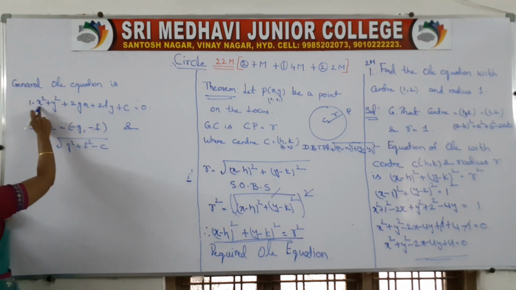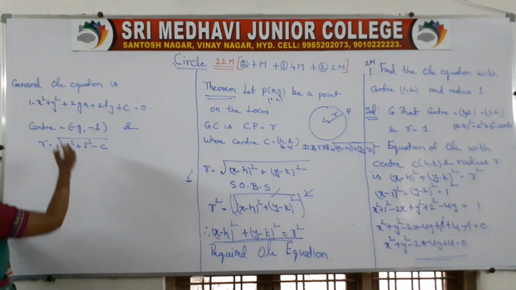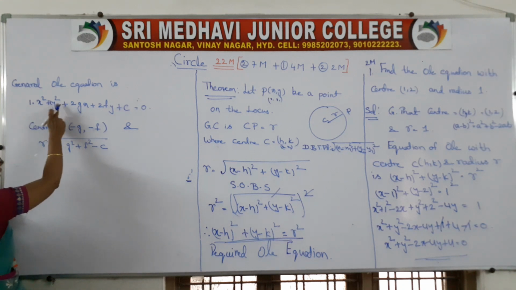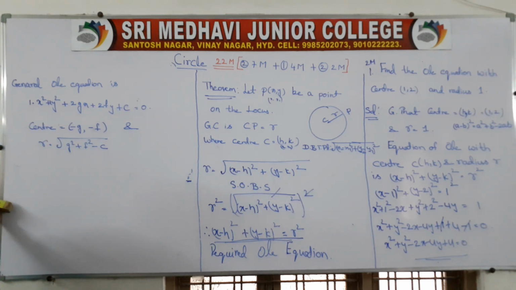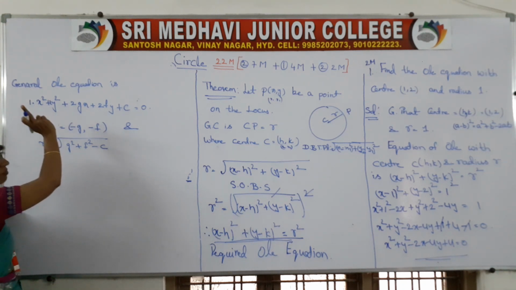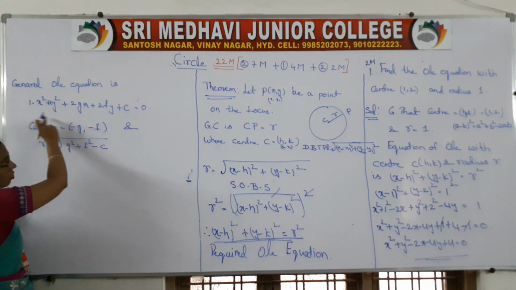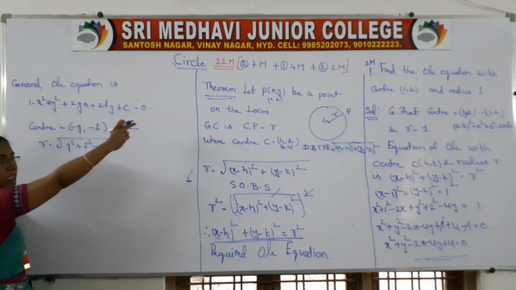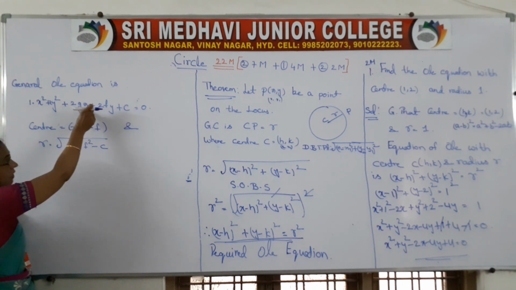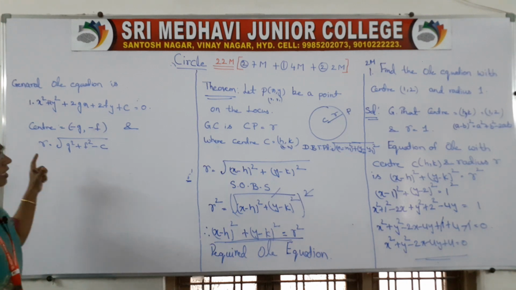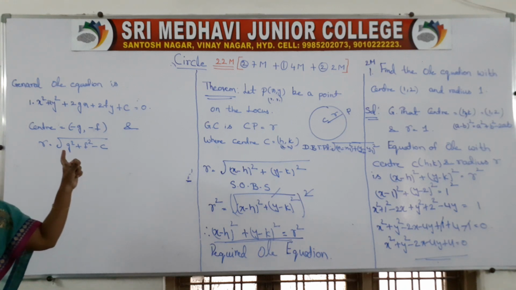Observe the multiple of x square. We can write x square as 1 into x square, and y square also we can write 1 into y square. So the coefficient of x square and the coefficient of y square are equal to 1. In all circle equations the coefficient of x square and coefficient of y square must be equal, and it must be equal to 1 only, and there will be no xy term. Observe, there is no xy term. X square term is there, y square term is there, x term is there, y term is there, constant term is there. This is called the general circle equation. So throughout the chapter we have to use this form only.